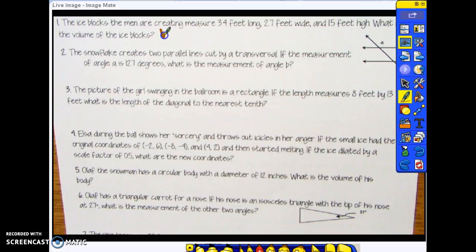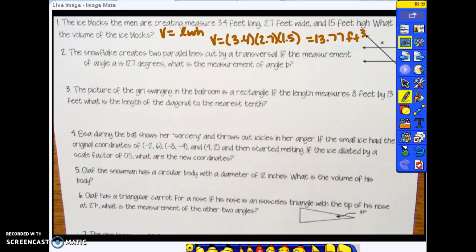Well, we know that volume is length times width times height. So all we have to do is multiply these three numbers together, and you will get 13 77/100 cubic feet. It's very important to have your measurements there.